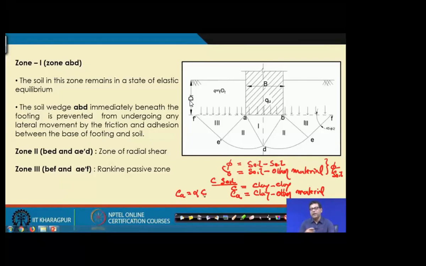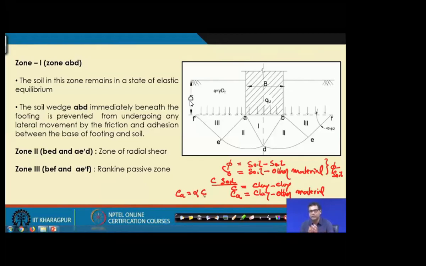For most of the materials that we use, alpha is less than or equal to 1. If it is clay versus clay, then the alpha value is 1, and if it is any other material and clay, then the alpha value can be less than or equal to 1. So here, the foundation and the clay. If it is a c-phi soil, then there is friction between the soil and the foundation, as well as adhesion between the soil and the foundation.